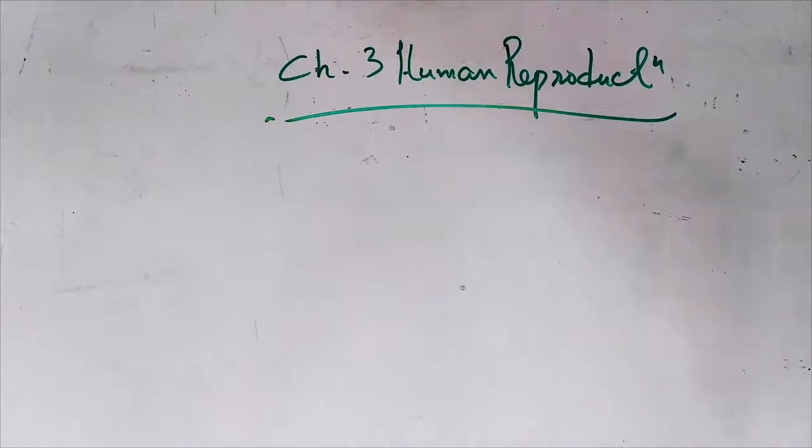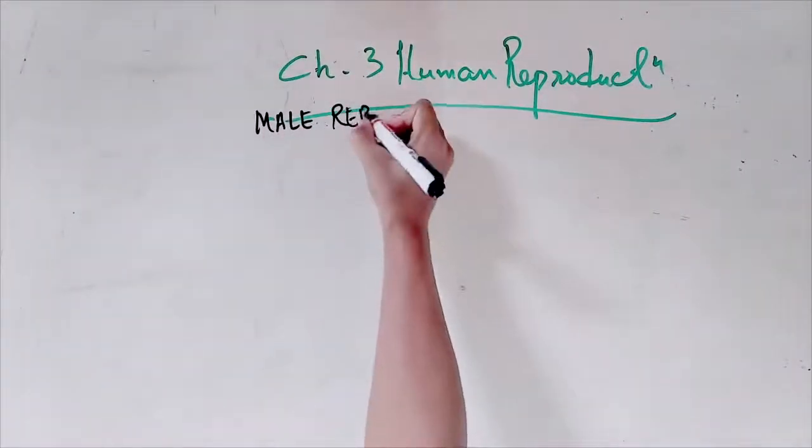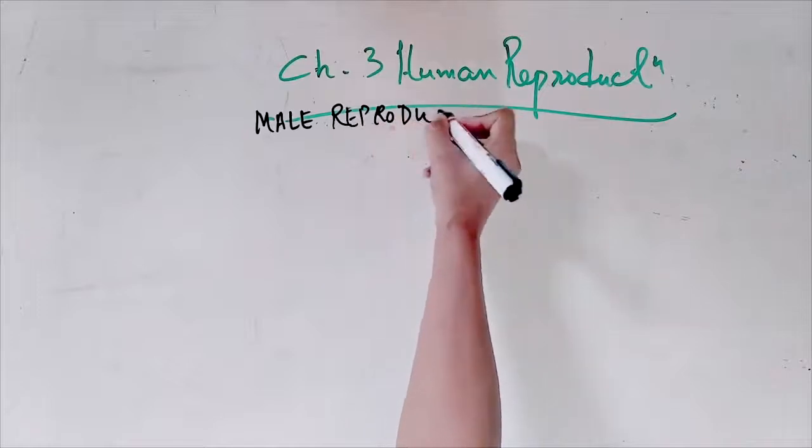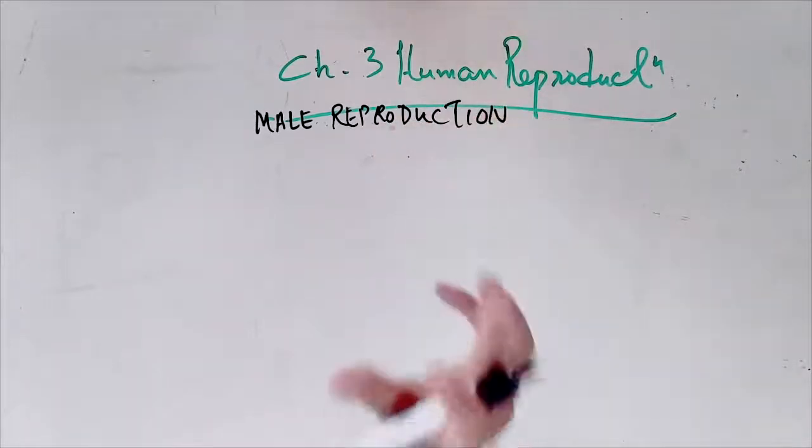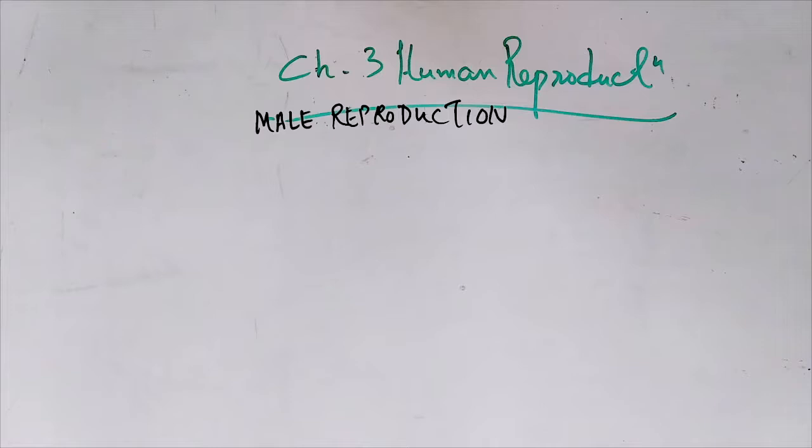So first of all, the male reproductive system. It comprises the primary sex organ and the other organs which help in the formation of the sperms. The primary organ forms the sperms, and the others are like a helping hand, so we call them accessory.